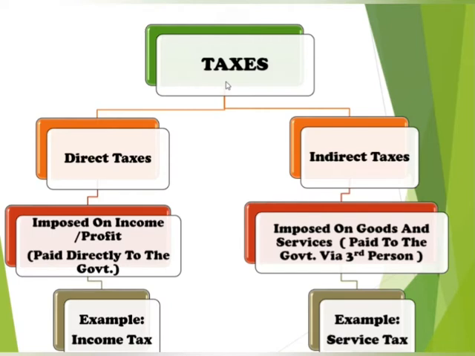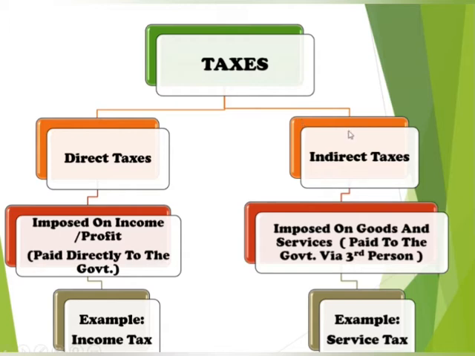In India, taxes can be divided into two broad categories. The first one is direct tax and the second one is indirect tax. Direct taxes are taxes imposed on the income or profits of a person. They should be paid directly to the government, for example, income tax. If there is any liability of income tax on any person, he has to pay directly to the government.